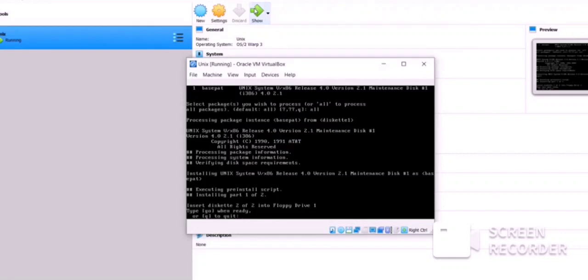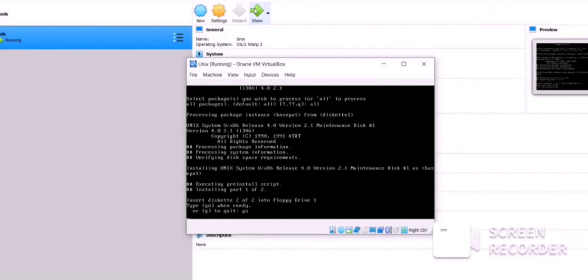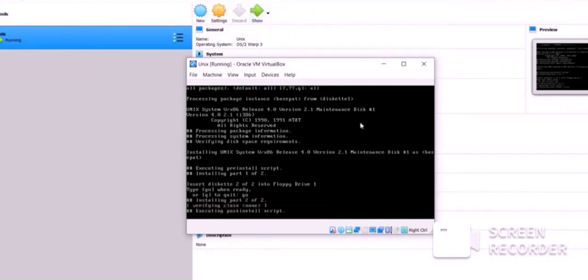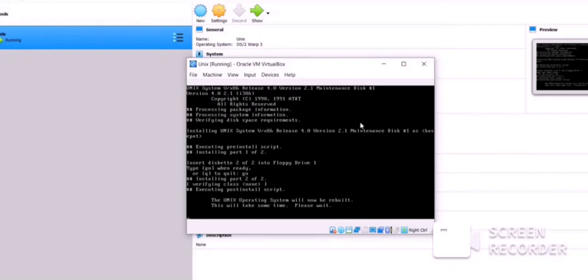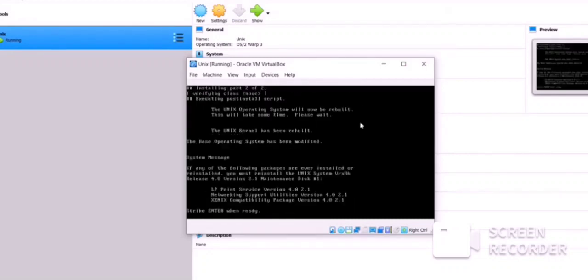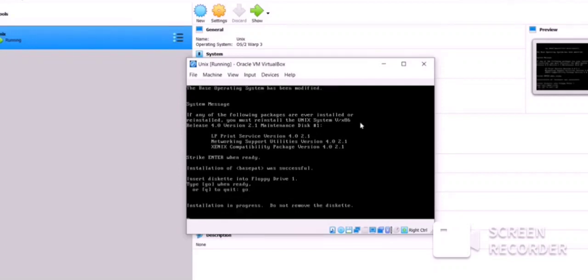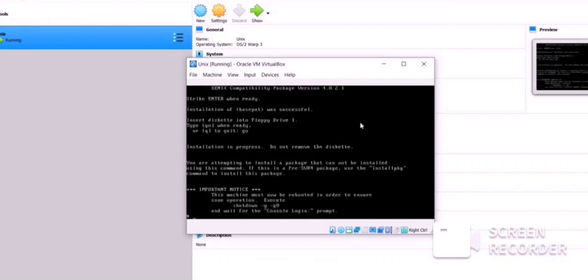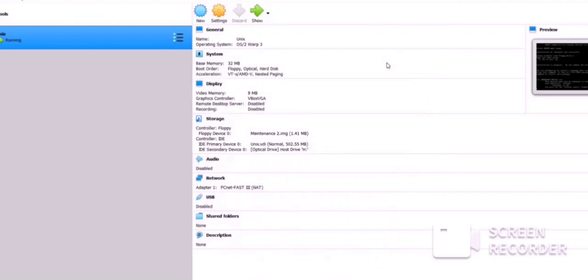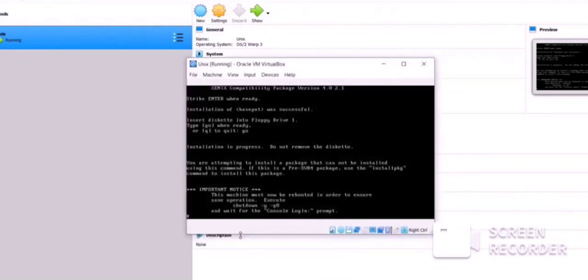Now start, again enter go, again enter go. So the installation of our system is done successfully. So now we have to shut down the system. So enter the shutdown command, that is shutdown space -y space -g0.